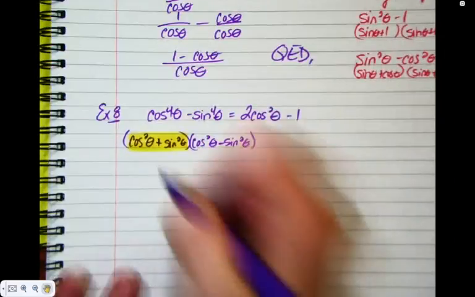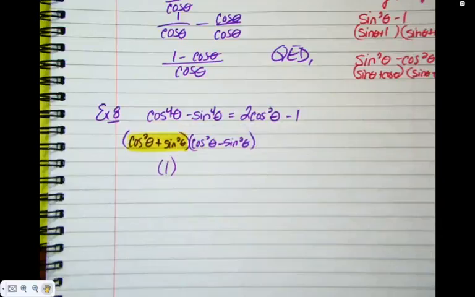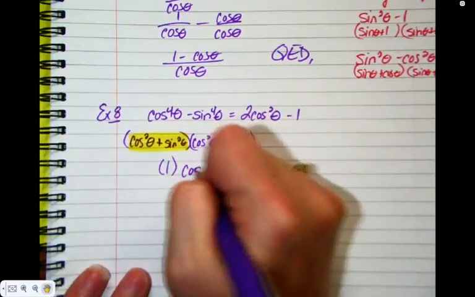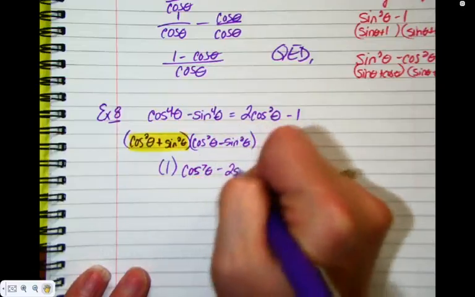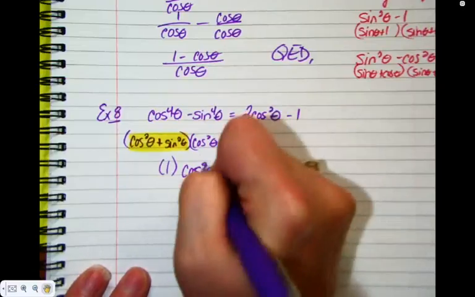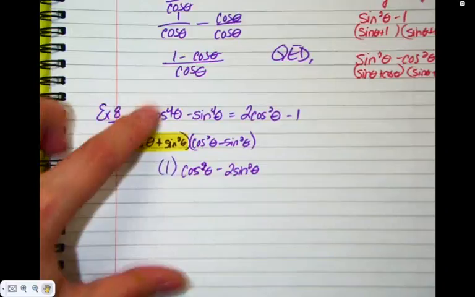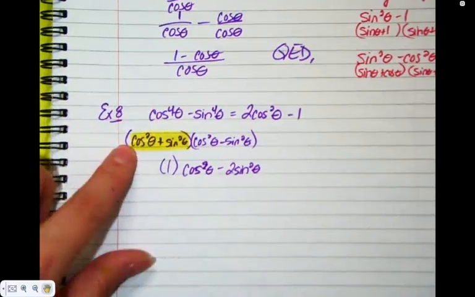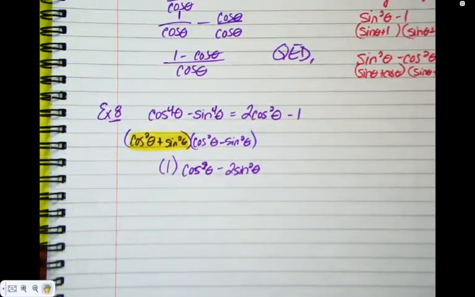Cos squared plus sine squared. And you don't have to write it. I'm just showing you when you look back where it went. So what I'm left with is a cos squared minus a sine squared. That's always how you're going to get rid of an exponent of 4. It's going to always factor down into this, and the 1 binomial will always equal 1.